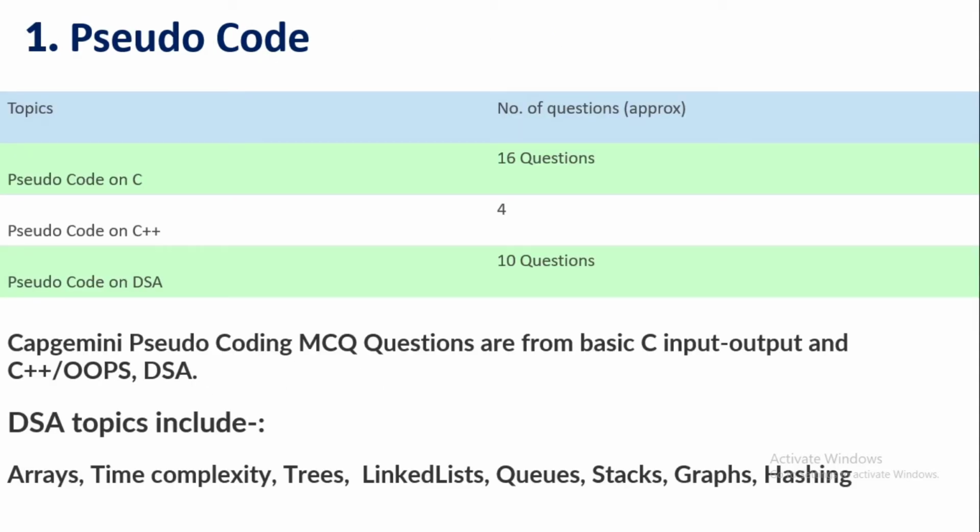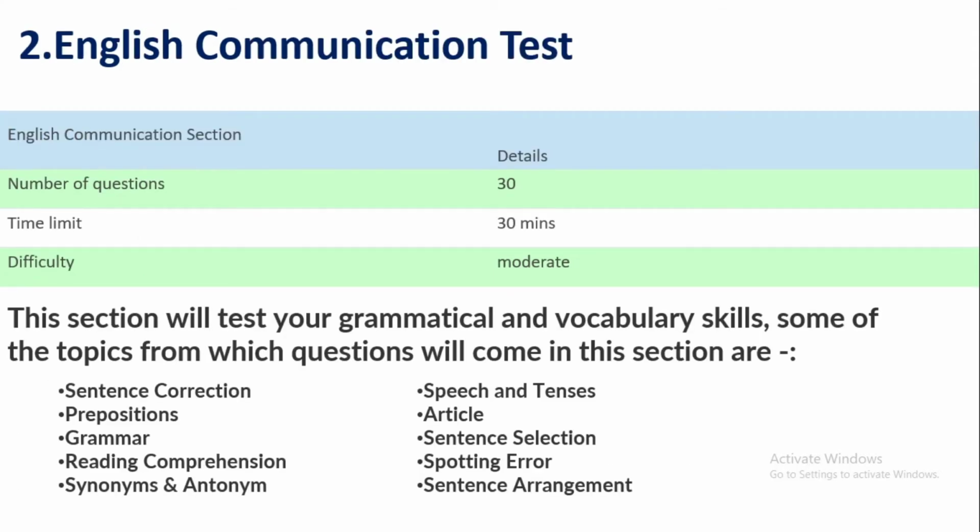The first one is pseudocode. There will be 16 questions from C, 4 questions from C++, and 10 questions from DSA. The topics of DSA are array, time complexity, trees, linked list, queue, stack, graph, and hashing. In C there are normal questions based on input output, and based on OOPS.